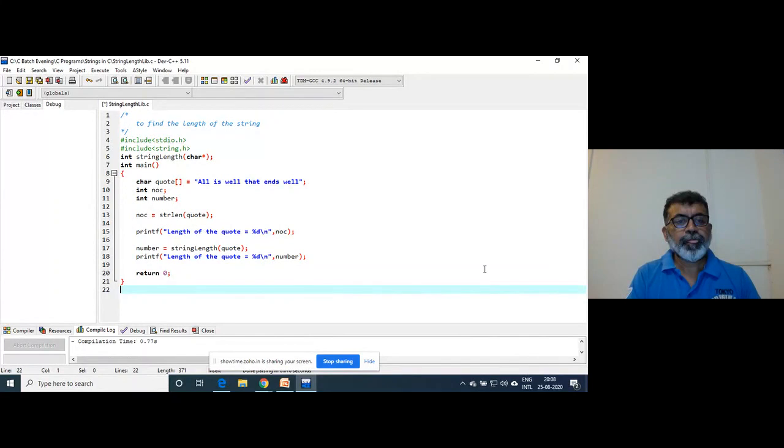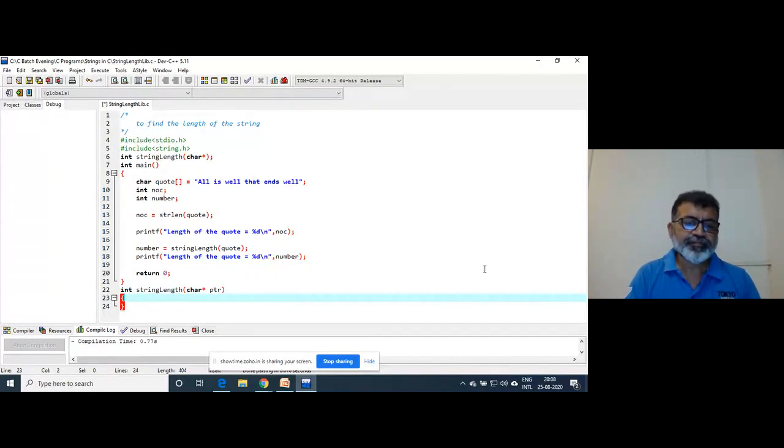Now int string length. The function is receiving a string, so it has to be collected in a pointer variable. Character pointer obviously because the string is coming from the other end.